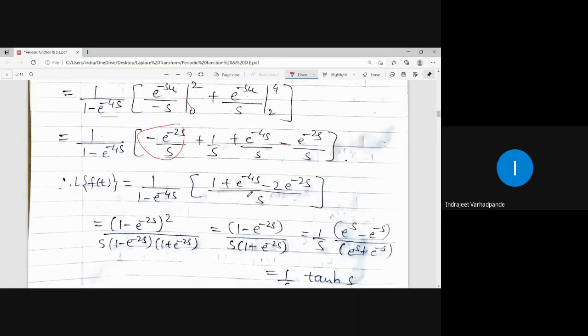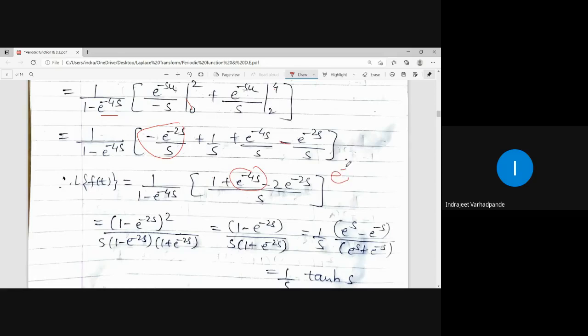Now e to the power minus 4s can be written as e to the power minus 2s whole square. तो मैंने इसको कैसे किया, 1 minus 2 e to the power minus 2s plus e to the power minus 2s whole square, यानी a square minus 2ab plus b square means a minus b whole square. Is it okay? A square minus 2ab plus b square is a minus b whole square.